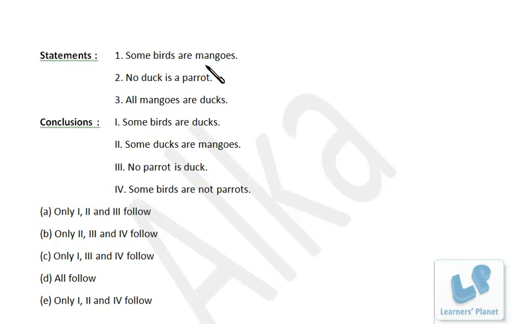Now here: some birds are mangoes. Birds, mangoes. No duck is a parrot. Okay, all mangoes are ducks. Draw that.